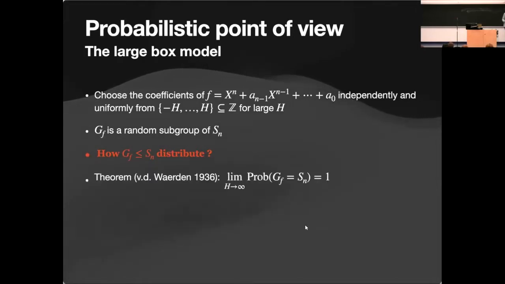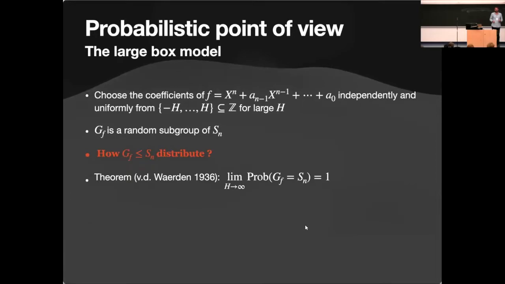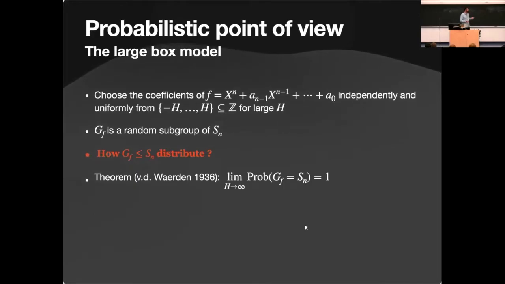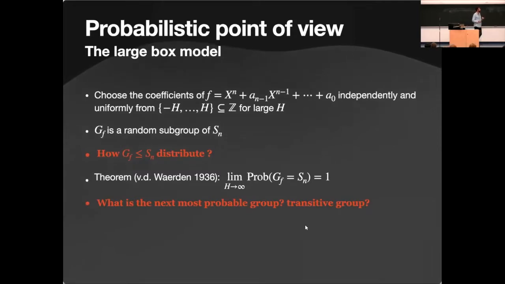And the first result is a result of van der Waerden that says that asymptotically, almost surely, the Galois group will always be Sn. So we really look at the standard deviation. We're looking at events that go to 0 if we want to understand how it distributes. This is the result from '36, and back then he also addressed the question: what is the second most probable group?